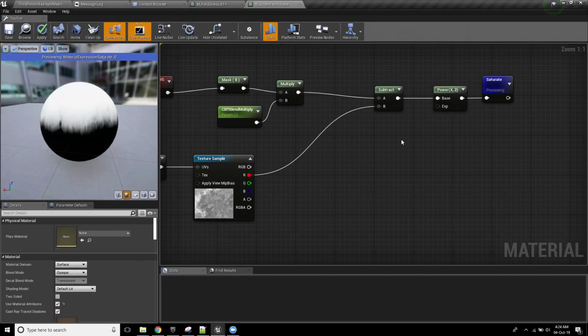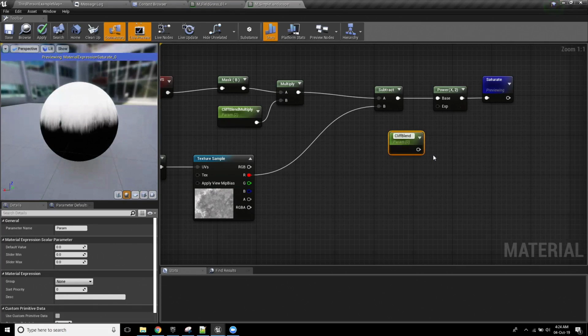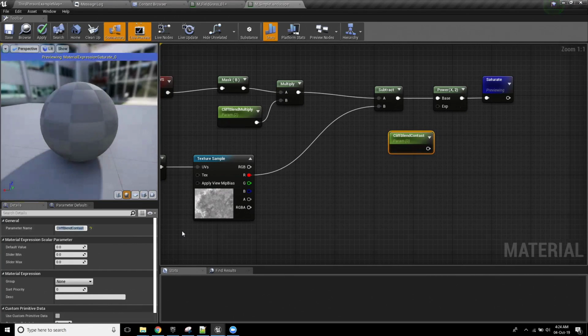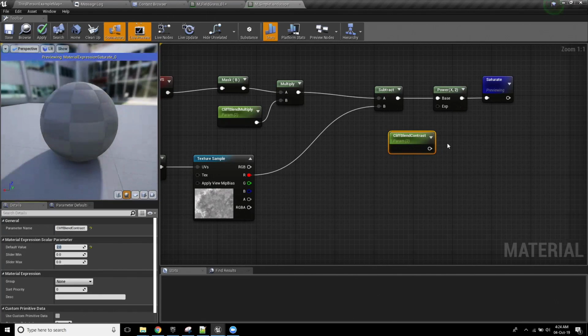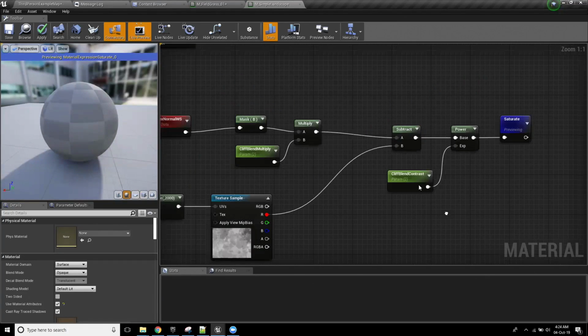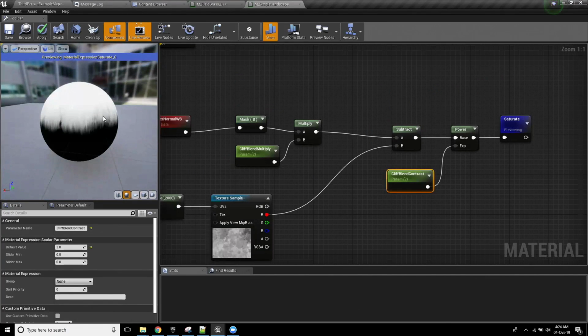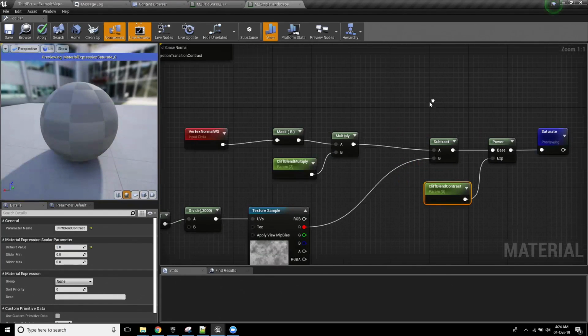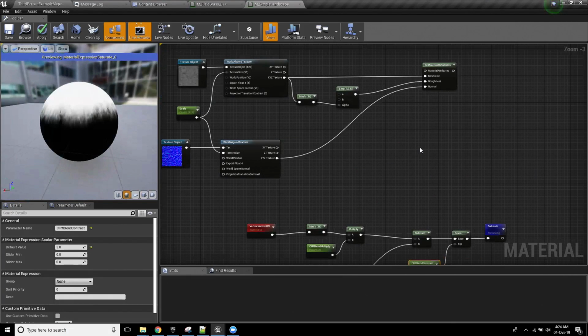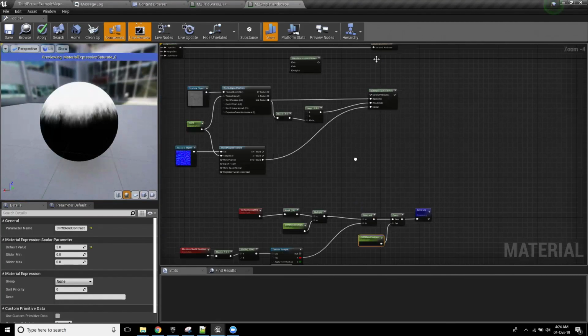Now I'm going to create a new value called blend contrast, or apparently contrast. We can fix this. Excellent. All right, so I'm going to set this to 2, just initially. Now, by having these two values available to me, I want you to look at what happens to the white and dark values on this as I increase the contrast. 17 was too high, but see how that's actually pulling it up into it? So that's actually allowing me to create a really nice little blend here. Now, I have no idea what's going to be a good value in this situation. That's okay. We're just going to plug it in and see what happens.